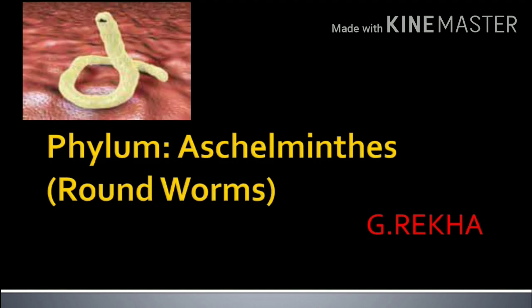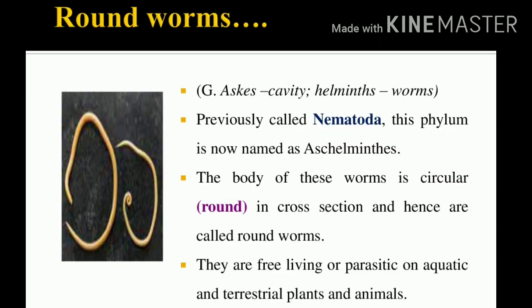In this slide, we clearly studied the phylum Platyhelminthes, and next is Aschelminthes, otherwise called roundworms. What is that? Aschelminthes: 'asc' means cavity, 'helminths' means worms. So in these worms, the cavity is present. So these are the Aschelminthes.